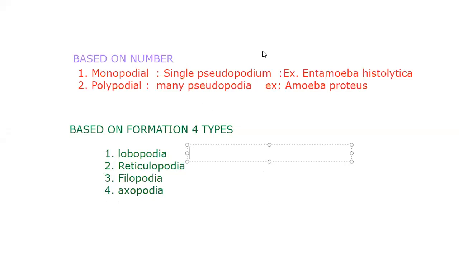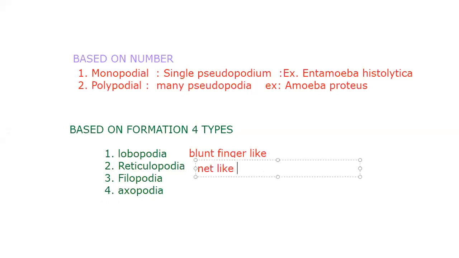Example for lobopodia: Amoeba proteus and Entamoeba histolytica. How are these pseudopodia present? Blunt finger-like pseudopodia. How are reticulopodia present? Net-like pseudopodia. Filopodia are branched. Axopodia are ray-like pseudopodia.